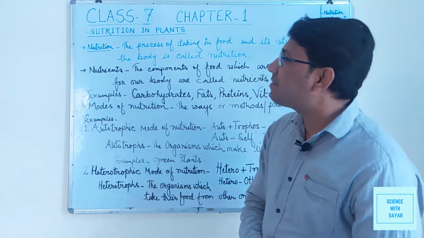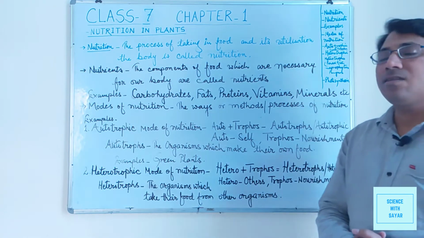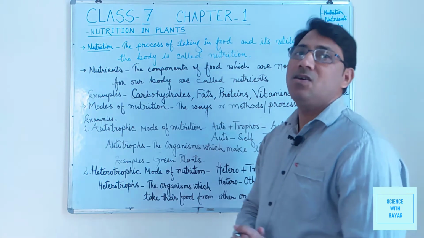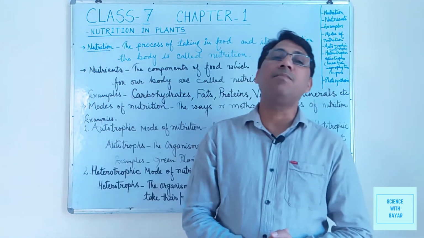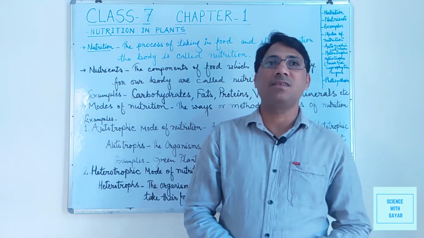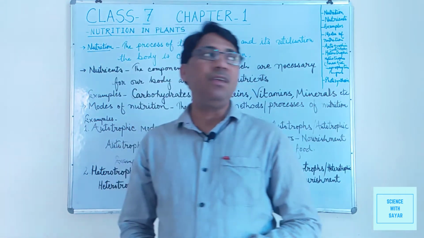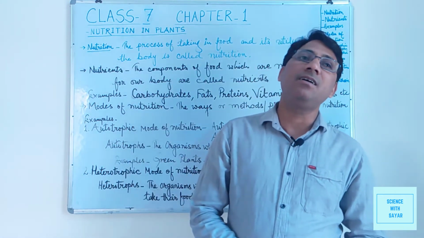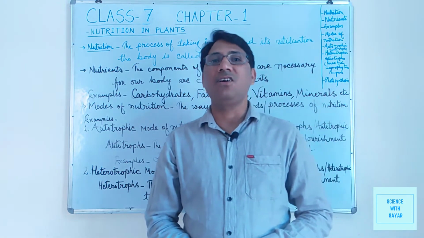Now there are various substances found in the food which are necessary in our body for various purposes. These are known as nutrients. Often we are advised that we should take a nutritious, balanced diet.